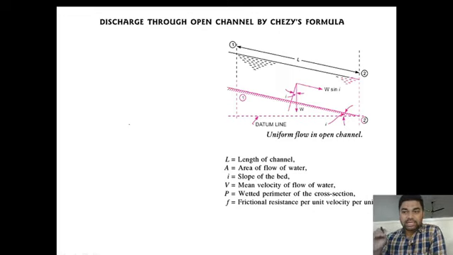Let us consider one uniform channel. In that uniform channel, let us consider two cross sections, 1 and 2, and let the length between the two cross sections be L. L is the length of the channel between the two sections.